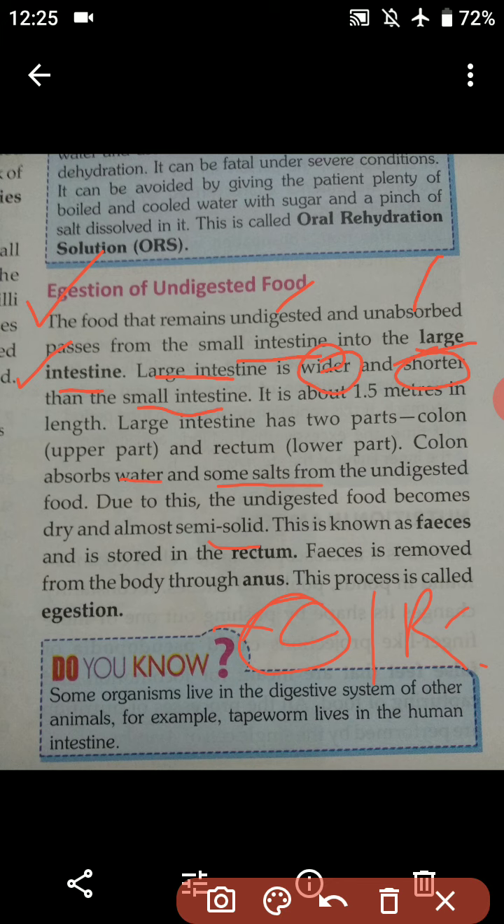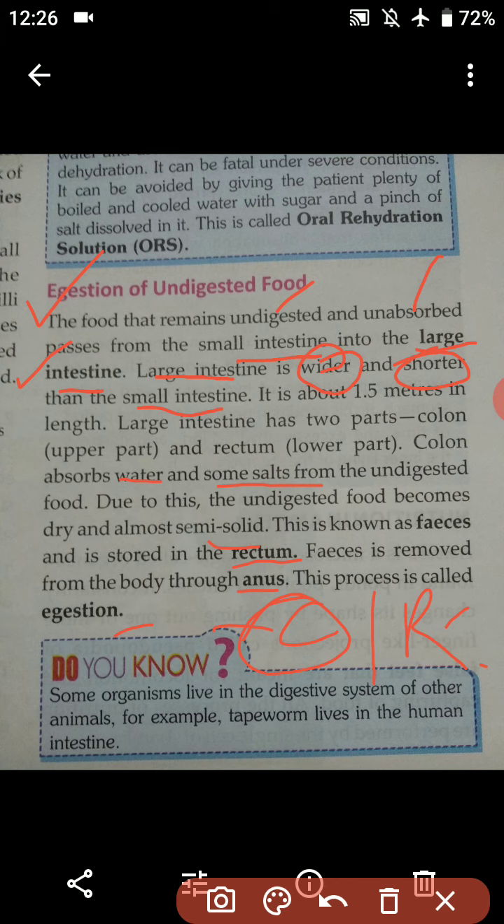This is known as feces and is stored in the rectum. Feces is removed from the body through the anus. The final process of eliminating the undigested food from our body is known as egestion.